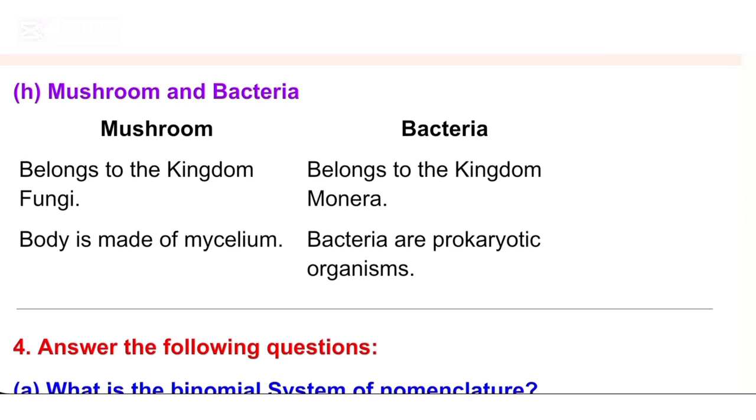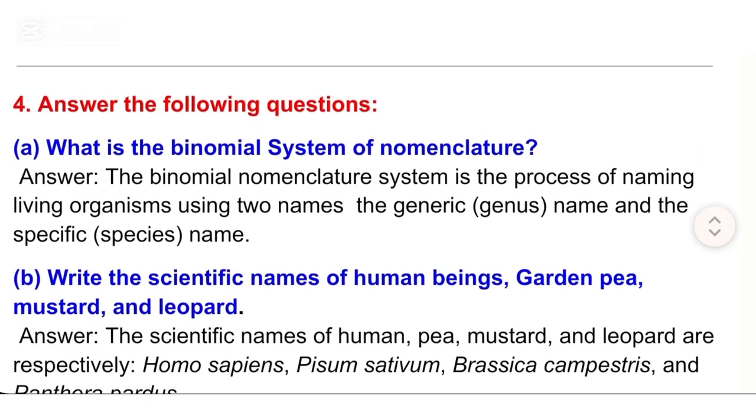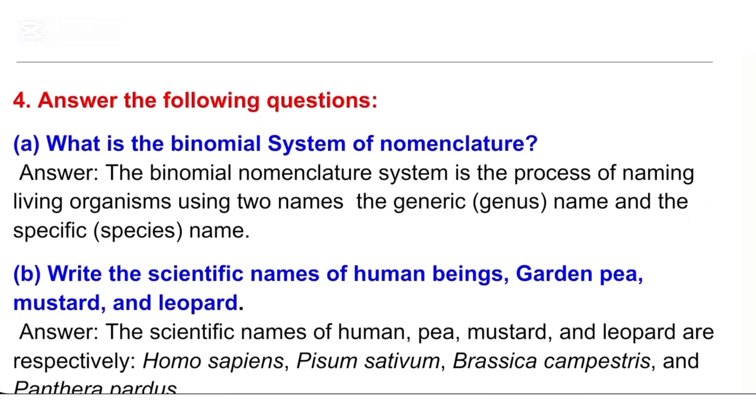4. Answer the following questions. A. What is the binomial system of nomenclature? Answer: The binomial nomenclature system is the process of naming living organisms using two names: the generic, genus name, and the specific, species name.